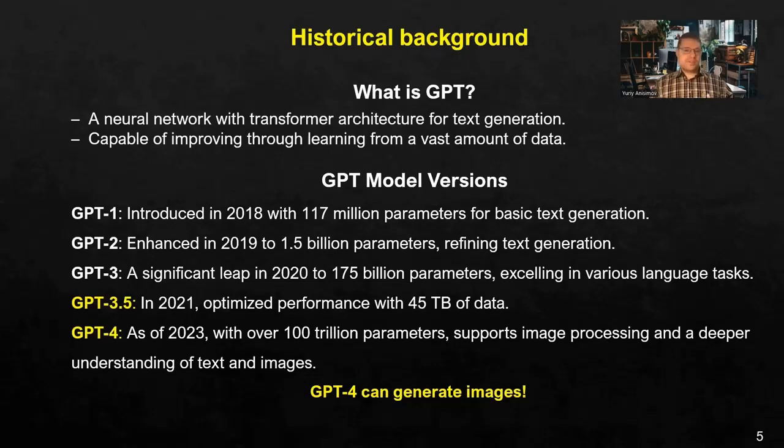The first model was introduced in 2018 with a small number of parameters, just for basic text generation. Then in 2019 it was enhanced to 1.5 billion parameters. So basically it was already a more advanced model, and then in 2020 it made a significant leap up to 175 billion parameters, excelling in various language tasks. So the GPT-3 model was already advanced at that time, but it still was not available to the public. The first publicly available model was GPT-3.5.